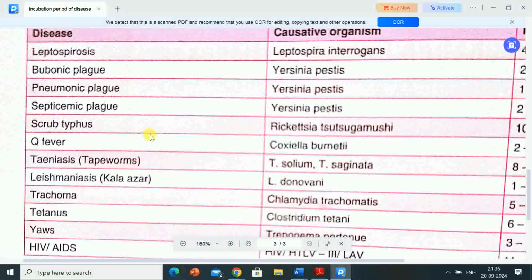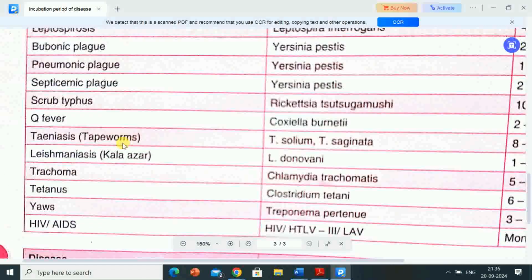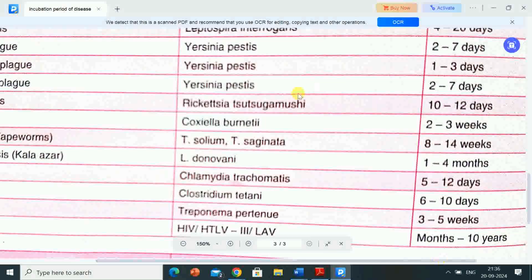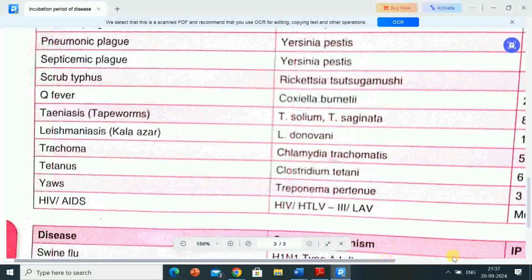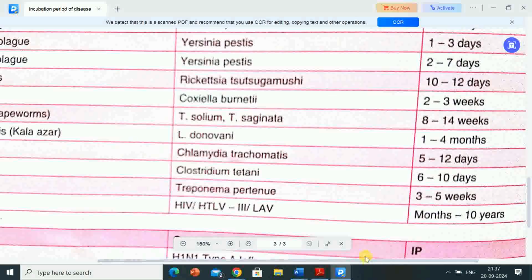Next name of the disease is scrub typhus, causative organism Rickettsia tsutsugamushi. Rickettsia tsutsugamushi is the causative organism for scrub typhus and incubation period is 10 to 12 days. Next name of the disease is Q fever, causative organism Coxiella burnetii, incubation period 2 to 3 days.